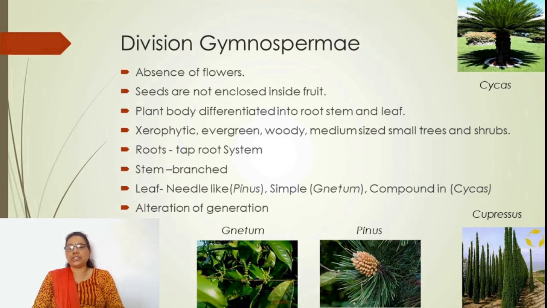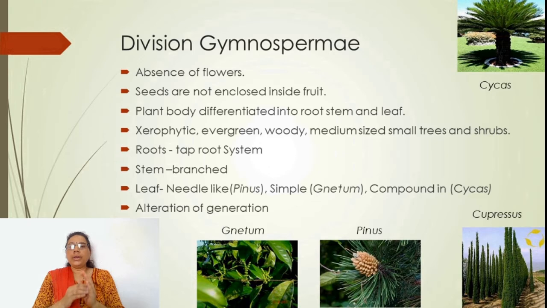Gymnosperms are dominant plants, medium-sized trees and shrubs, and a single genus, Gnetum, has a climber habit, but it is again woody in nature.